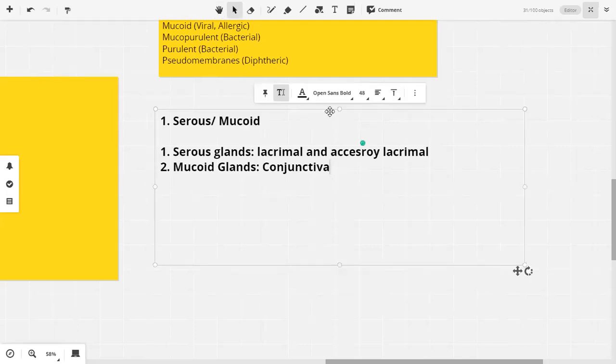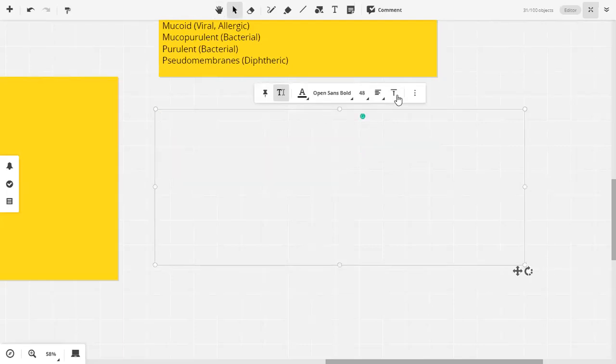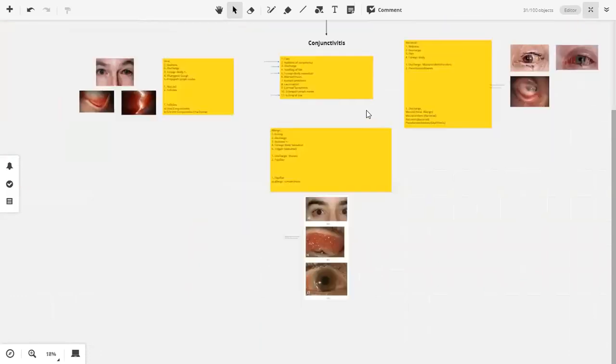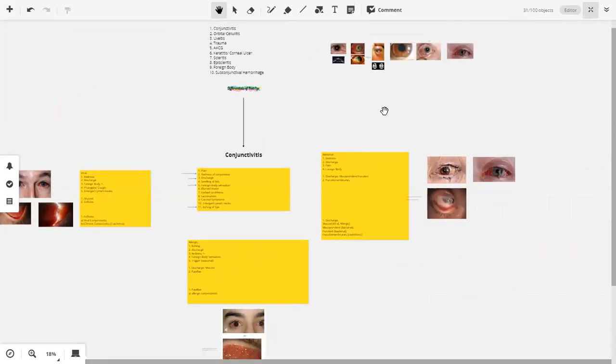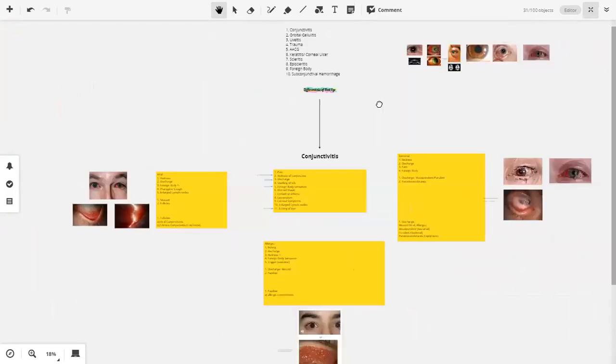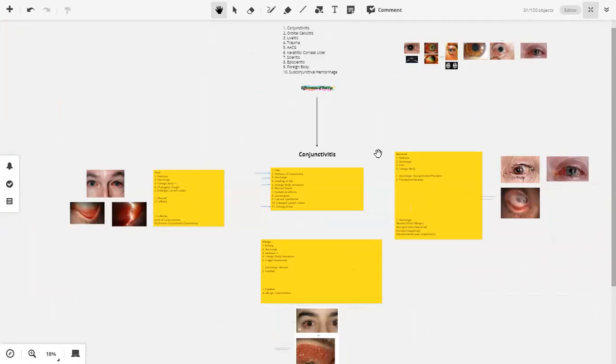किसी और ने कोई सवाल पूछना हो? Go through this again. I will send you the link. इसको दोबारा देखें. This is the overview, the gist of conjunctivitis. If you know these things, then more or less what will follow will not be difficult for you. So we will continue this in our next session. Take care. Allah Hafiz.